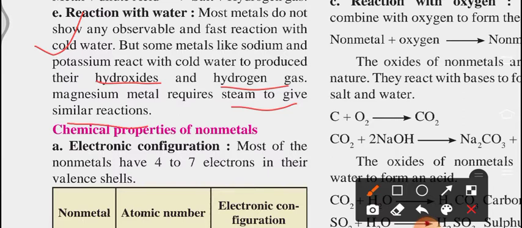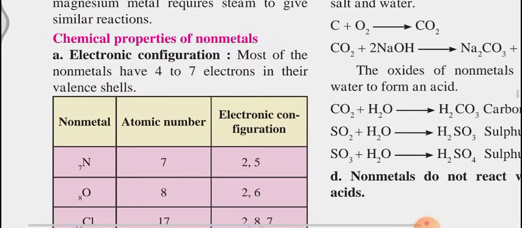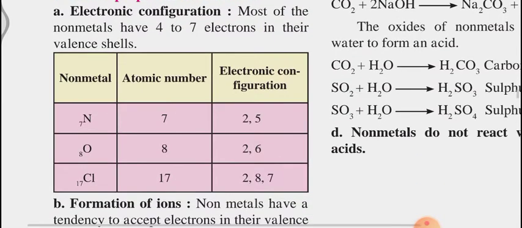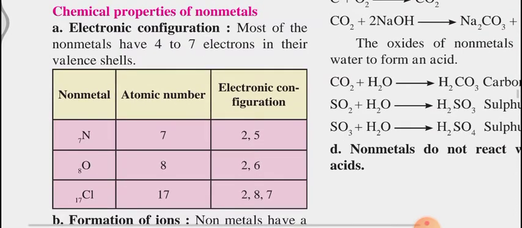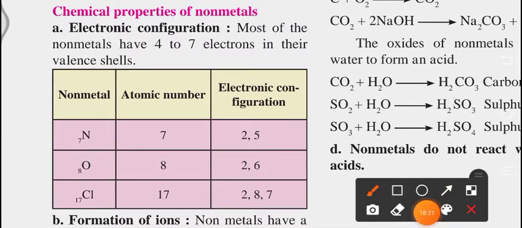Okay. Now next is chemical properties of nonmetals. So let's go ahead with nonmetals. Very first, as we have seen electronic configuration for metals, here also we will go ahead with the electronic configuration for the nonmetals. Most nonmetals have 4 to 7 electrons in their valence shell.